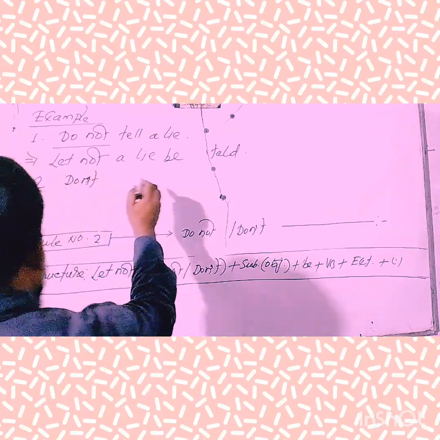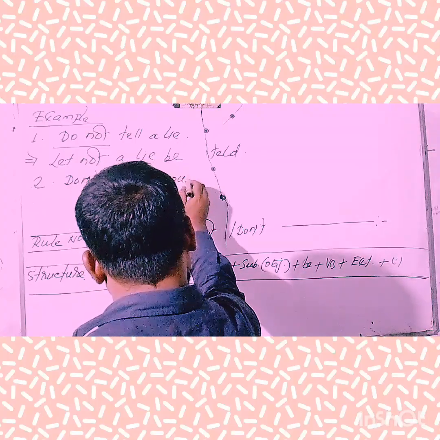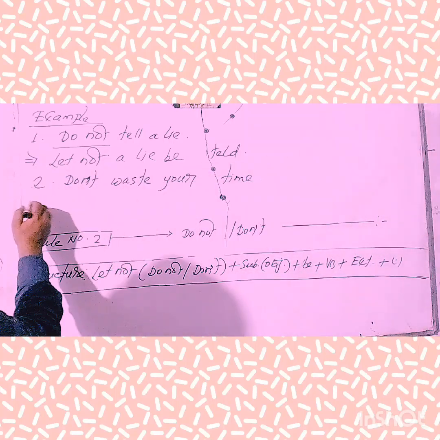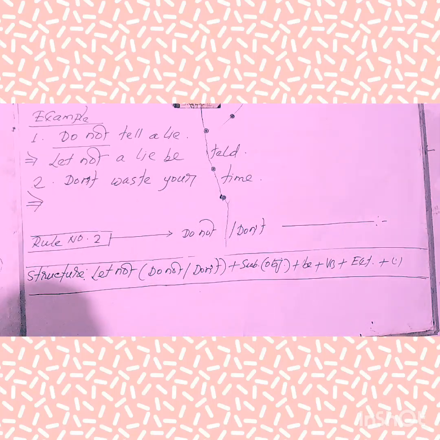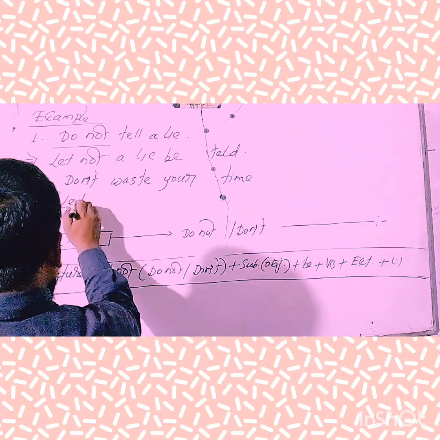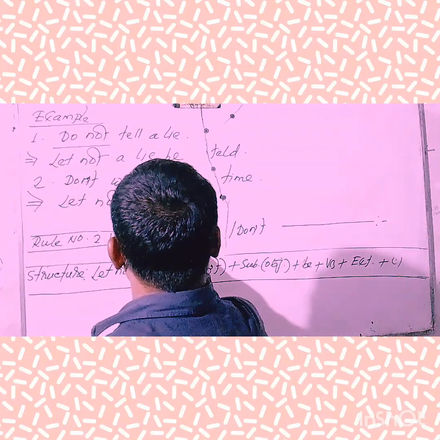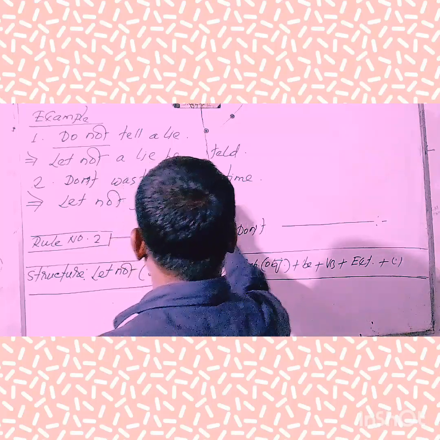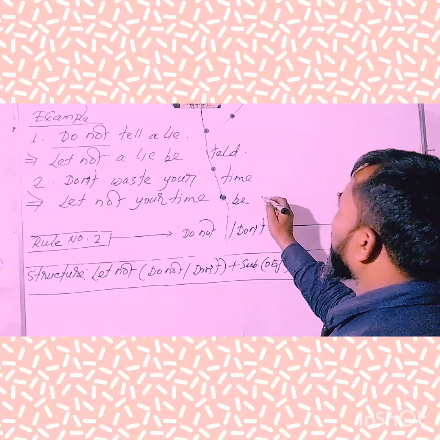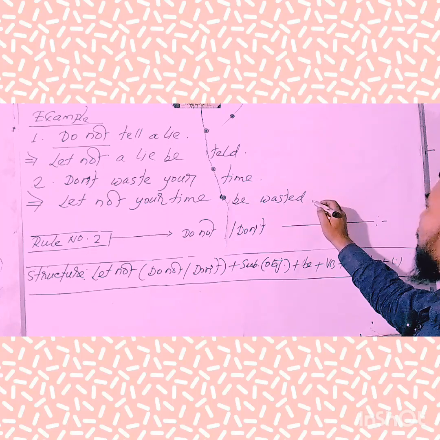Don't waste your time. Try to use the structure pattern. At first, let not, then the subjective form of object, here your time, next be, next the third form of verb, wasted, next extension, full stop.